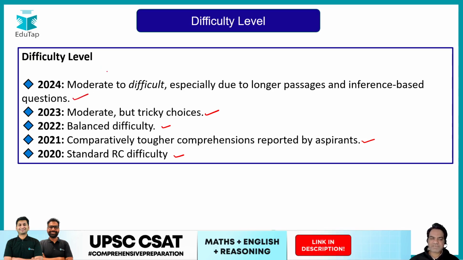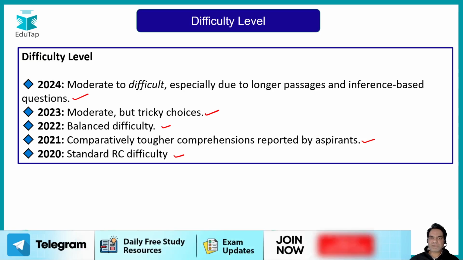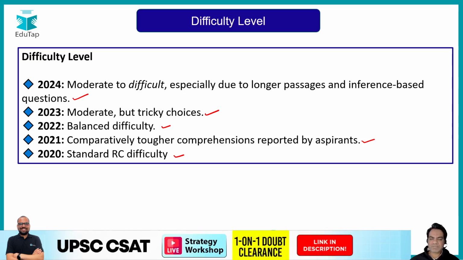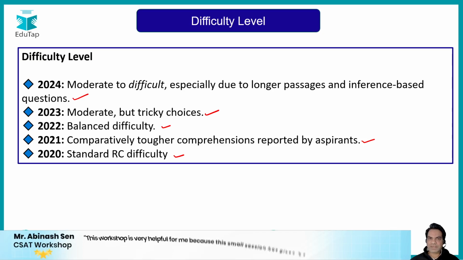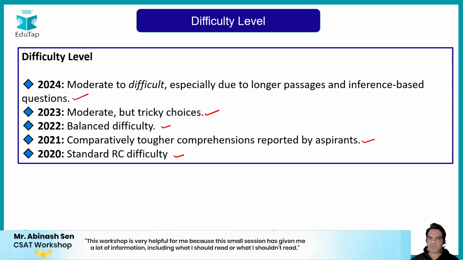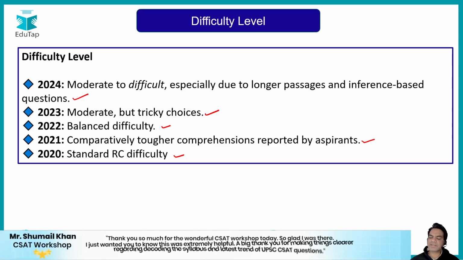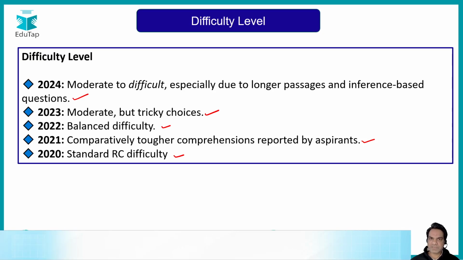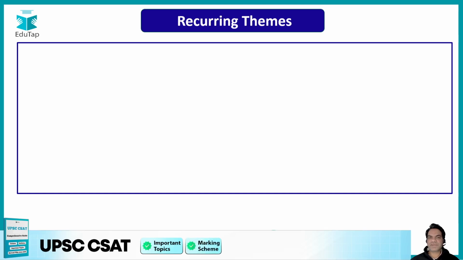Similarly, in 2025, the comprehension difficulty level was really high, and it will keep on increasing every year, guys. So you can't just wait and expect the questions to be easy. Difficulty level will keep on increasing year on year, and you are supposed to prepare accordingly. Look at the last year's difficulty, and then expect that this year is going to be more challenging than the previous year. So that is the understanding of the difficulty level.